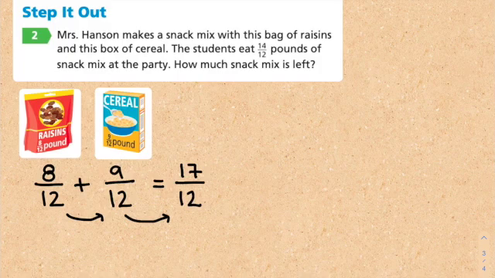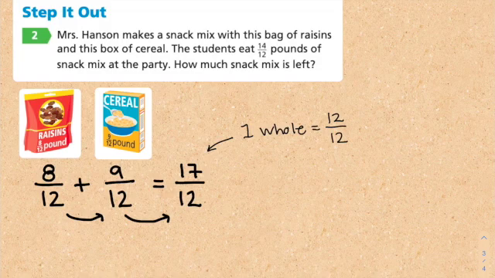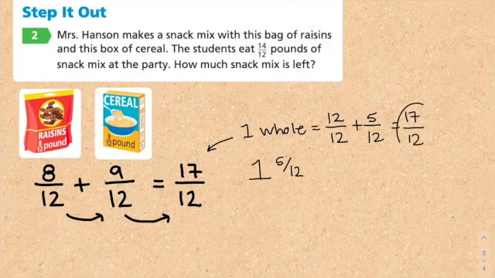That means the numerator is larger than the denominator, meaning that this is more than one whole, because one whole is equal to 12 over 12, meaning that we have one whole and what's left is 5 over 12. Right? Because 12 over 12 plus 5 over 12 equals 17 over 12. So this is the improper, and this right here would be considered the proper fraction.